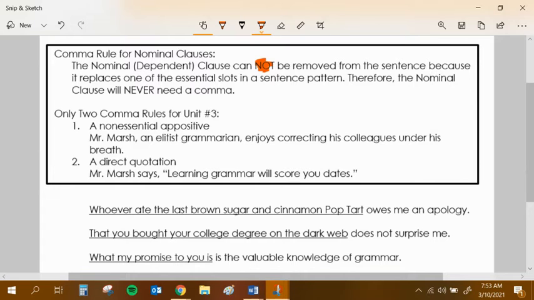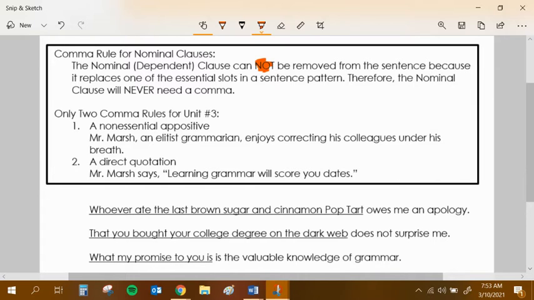And what the author tells us at the end of chapter 2, very clearly, she says, never place a comma between any of the sentence slots. So I would never want to put a comma between a subject and a verb. Now that my subjects are starting to get more complicated, I don't want to fall back on that rule and forget that small fact. We've learned that with gerunds and also with infinitives as well. So the same thing happens with noun clauses. So we're really only learning 2 comma rules for this entire unit.